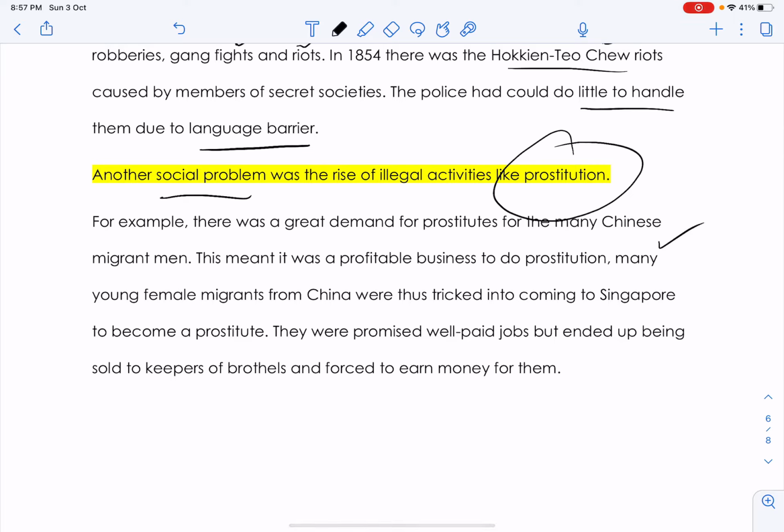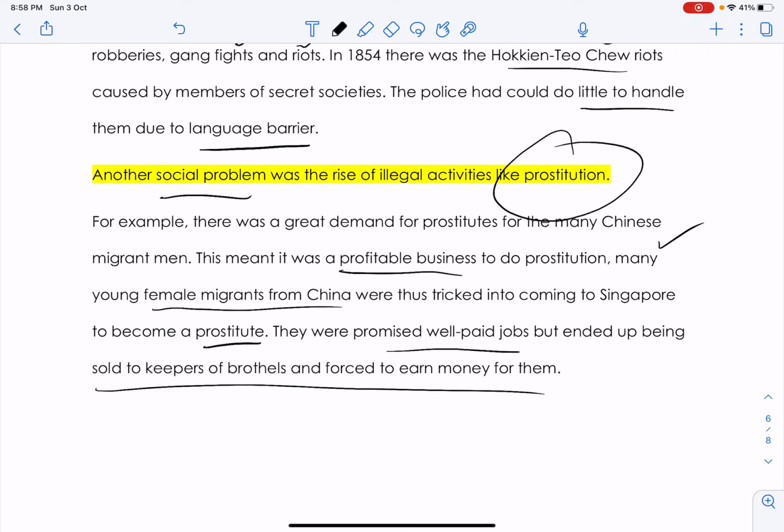So then you write down, what about prostitution? Why did they come? They came here to escape the harsh living condition, harsh working condition, and also because the brothels all found it to be a profitable business where the young female migrants from China, many of them tricked into coming to Singapore to become prostitutes on the promise of well-paid jobs, ended up being sold to brothels and forced to earn money for them. All right, 2 to 3 details should be sufficient. Okay, maybe 3 to 4 details should be sufficient after you give me the main point. All these details again can be found in your RAM notes.